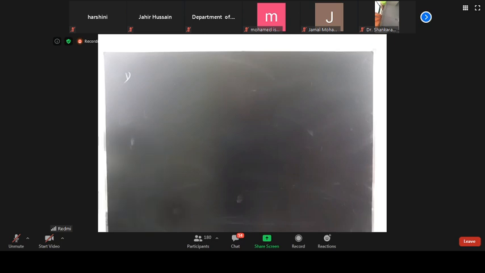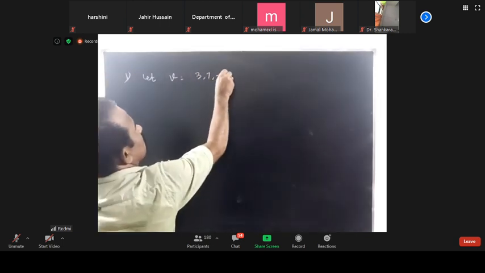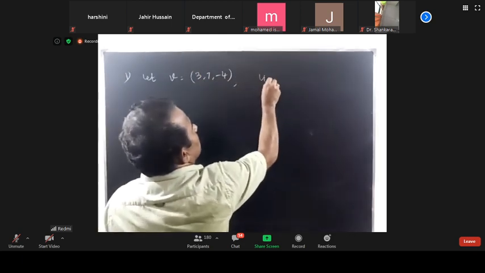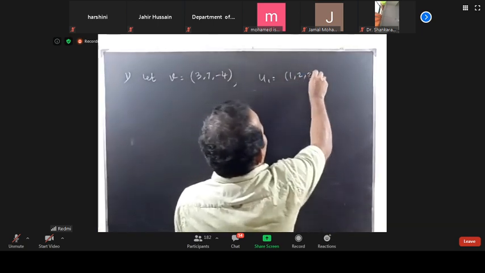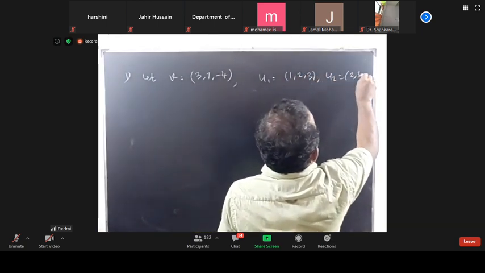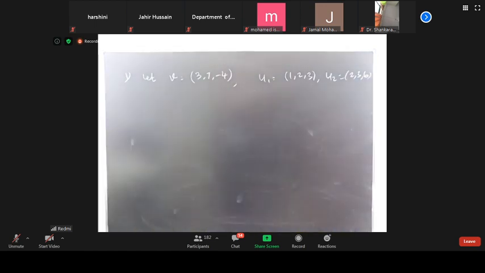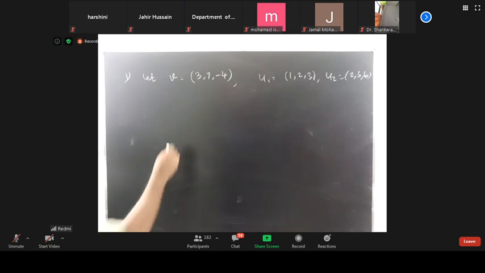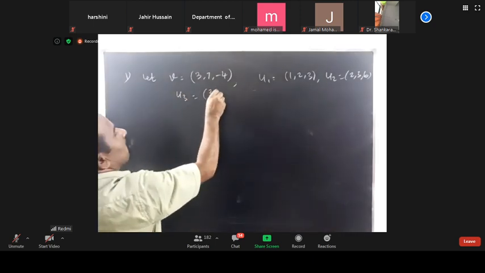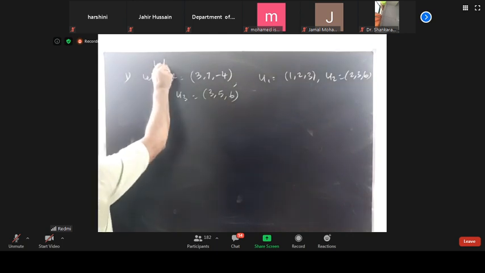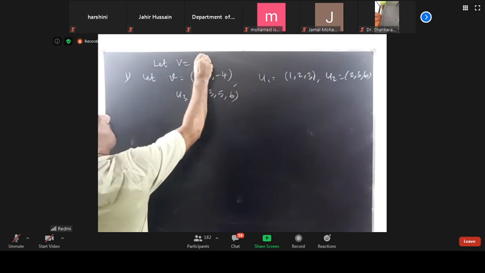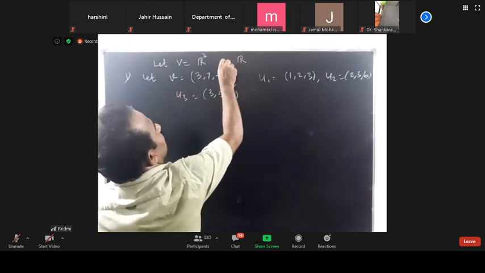Here, suppose v is equal to (3, 7, -4). u1 is equal to (1, 2, 3). u2 is equal to (2, 3, 6). u3 is equal to (3, 5, 6). Let us take the vector space R cube. The field is also R. K is also R.